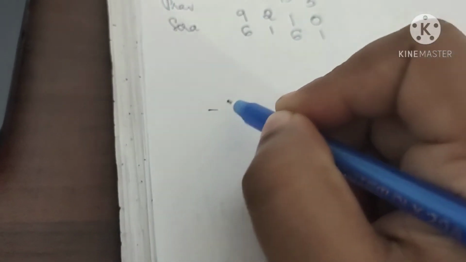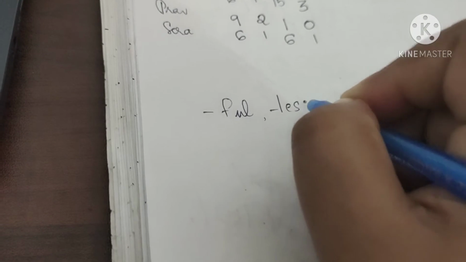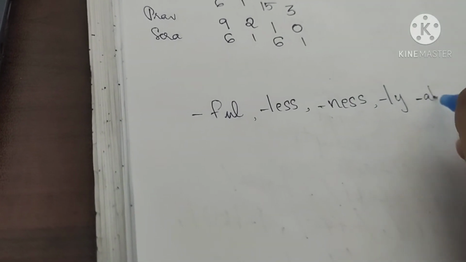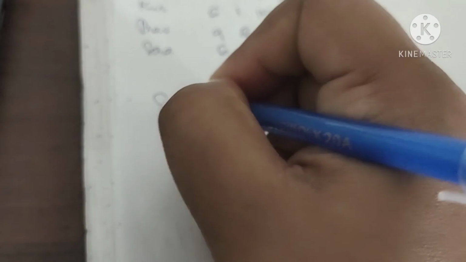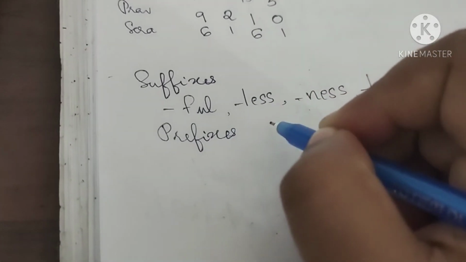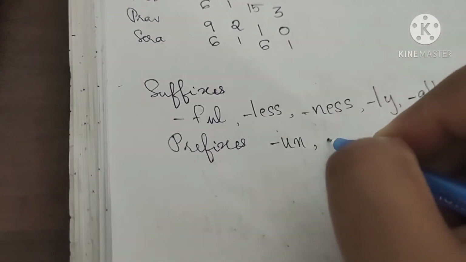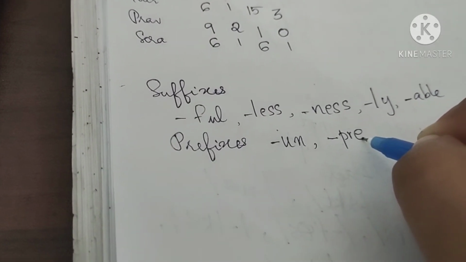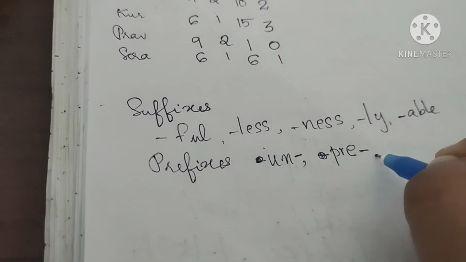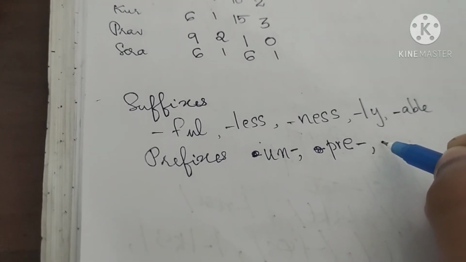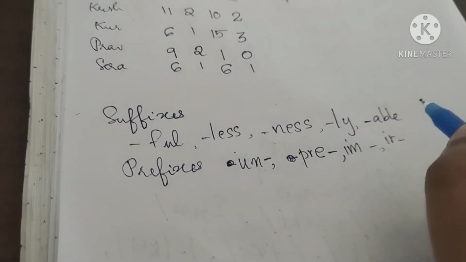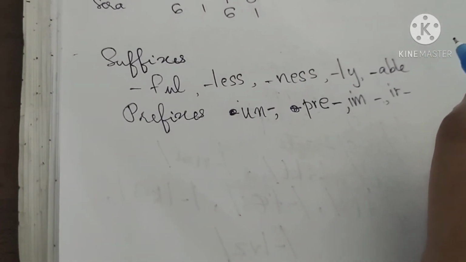Now the suffixes that end like full, less, ness, li, able, etc. And the prefixes that begin like un, pre, im, etc. These kinds of suffixes and prefixes don't make any change in the stress.